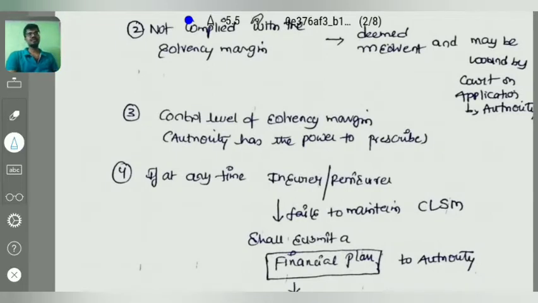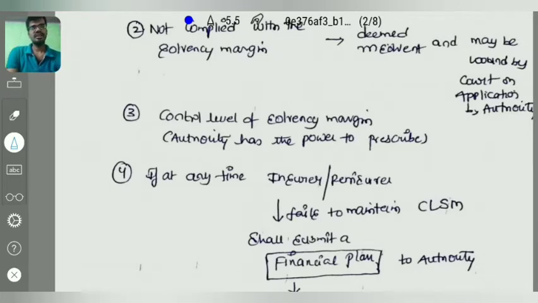Coming to our next topic, the same topic, the solvency margin. We are discussing it already. If any insurance company or reinsurance company has not complied with the solvency margin, that means they are not maintaining the asset value mentioned in section 64VA. Then what is the case? That company shall be deemed to be insolvent, and winding up procedures can be invoked when an application has been filed by the authority to the court.